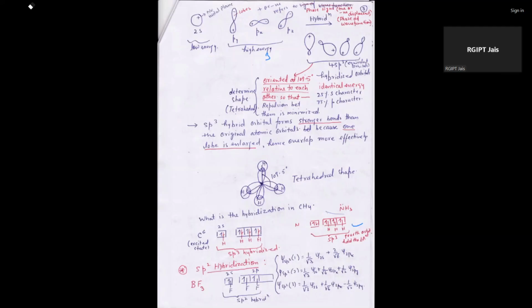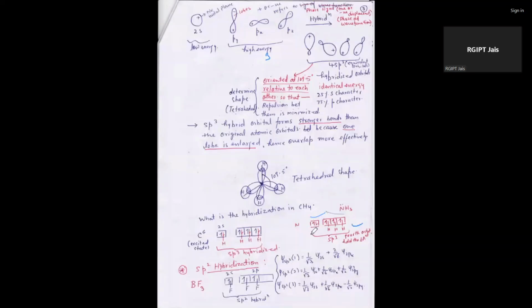Here hydrogen is attached here, hydrogen is attached here, and hydrogen here. That's why the bond angle in this case is 109.5, and the shape is known as tetrahedral. But if we take the example of ammonia, the ground state electronic configuration is this way.